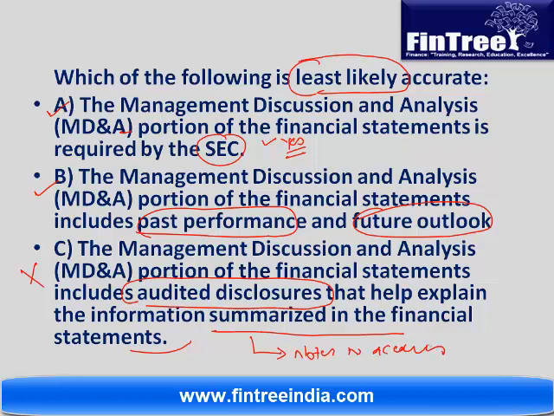Okay, so your balance sheet and income statement are summarized statements, and notes to accounts would show audited disclosures which would support that, which means the correct answer here is C. Yes, it's a management discussion. What we have done in the past, what we are expected to do in future.